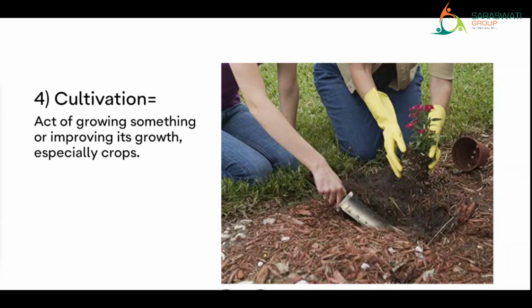See, in the picture you can see two persons growing something. That means they are cultivating something. Cultivation means the act of growing something or improving its growth, especially crops. Clear?